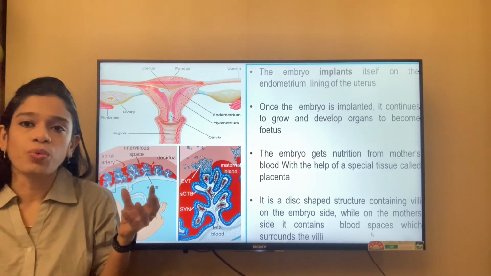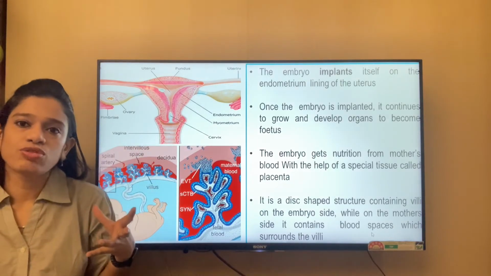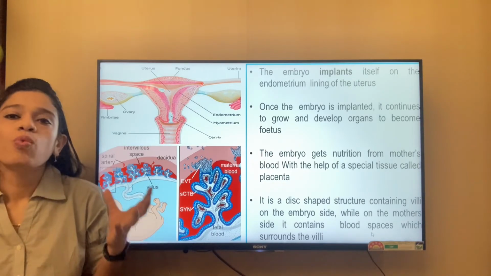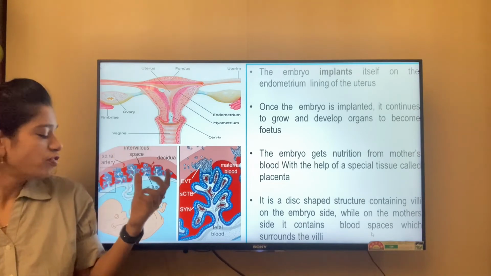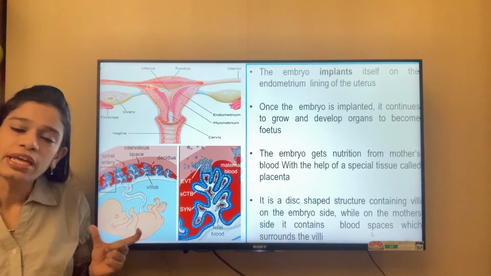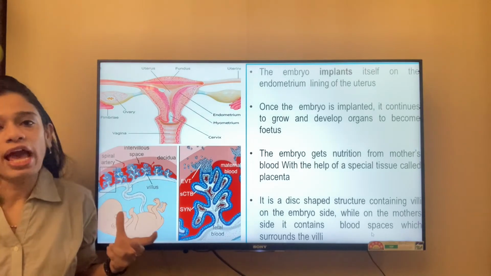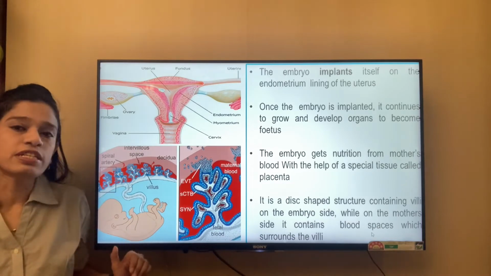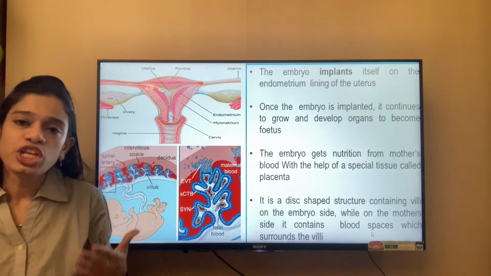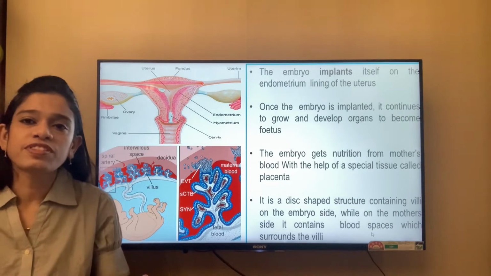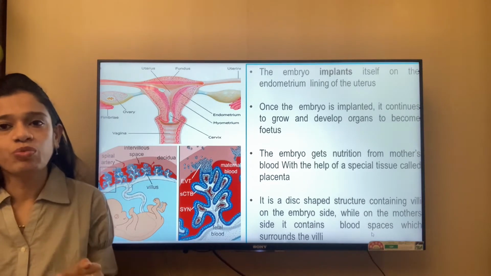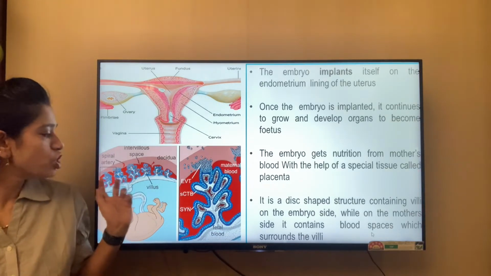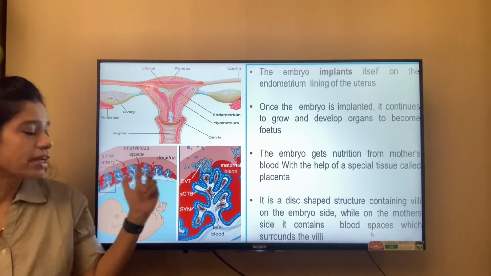Once implanted, the cells start to divide, and slowly it starts to form different organs. Once it takes the shape of a small baby, the embryo comes to be known as the fetus. Now this fetus receives nourishment and nutrition, and also gives out carbon dioxide and waste material, through a particular structure which is known as the placenta.